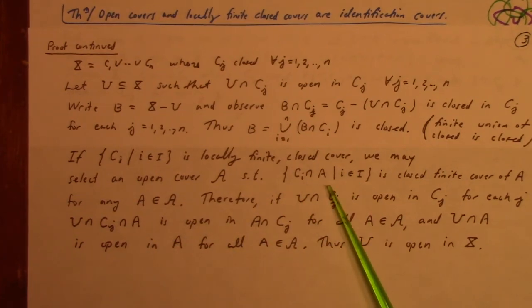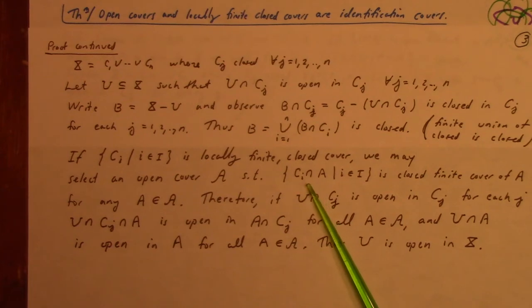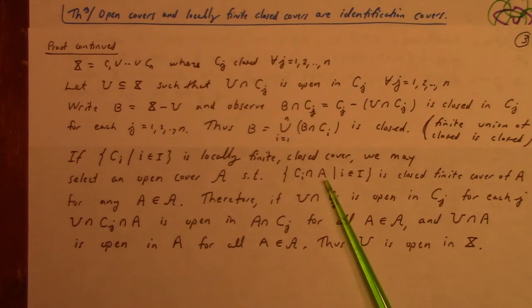I guess the point is you're picking A to be the V in the definition of the locally finite cover. So basically think of the A as being the V. If you keep picking them like that at each point, then you only need finitely many of the Ci to cover V. Right?